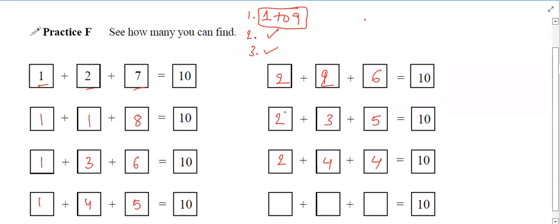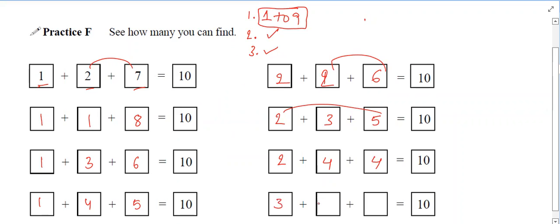Can I take 2 5? No, sir, it is already there. 2 6, already there. 2 7, no, you cannot. 2 8 we cannot, because there will be no number in the third place. And with the 2, the combinations are over. Then with the 3 we'll see.